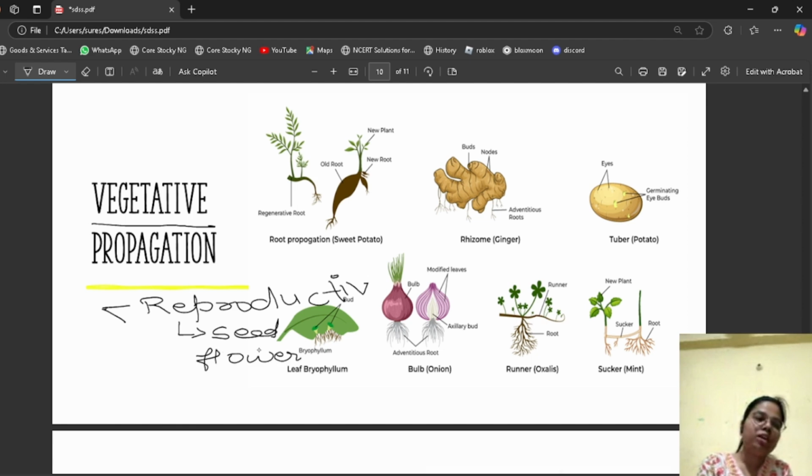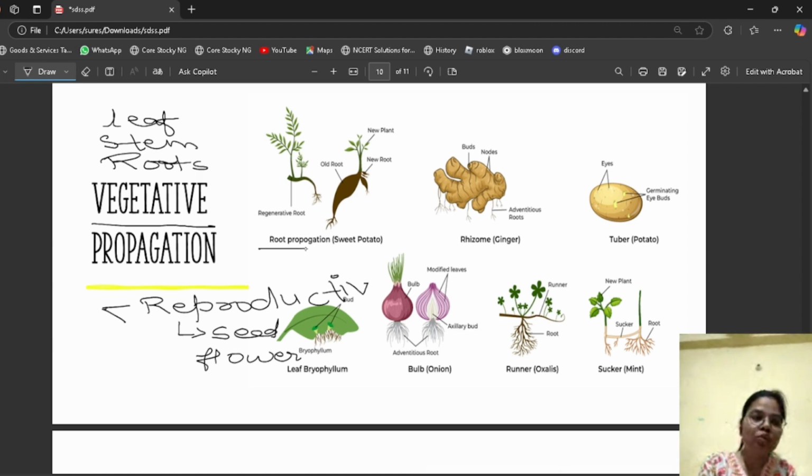These two are reproductive parts of a plant. But vegetative parts are the stem, roots, and leaves. All these are used in vegetative propagation. So when a new individual develops from these vegetative parts, it is known as vegetative propagation.